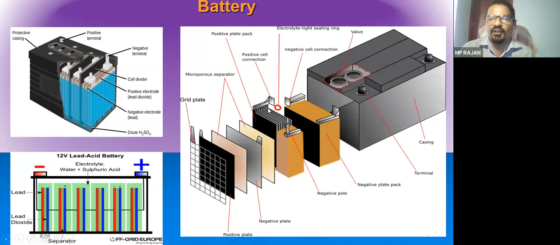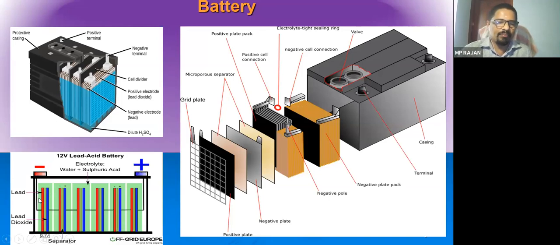So one cell will have a combination of all the positive plates and a combination of negative plates. If you measure the voltage between these two poles, you can see the 2 volts. So like this, 6 cells are given inside the battery. Inside a battery there will be 6 cells. All the 6 cells are connected in series.